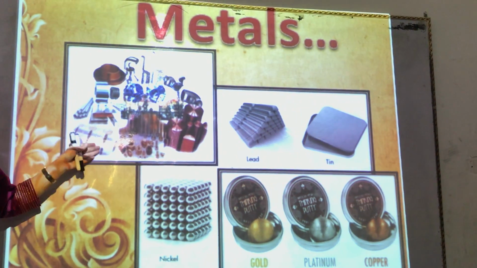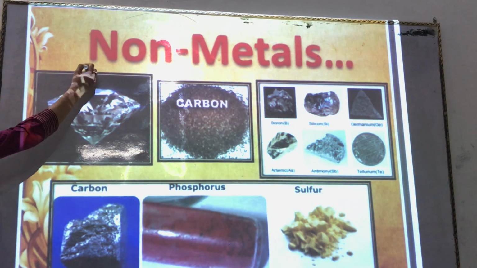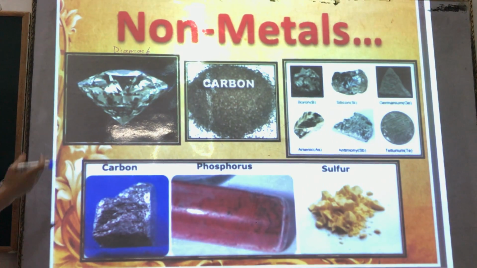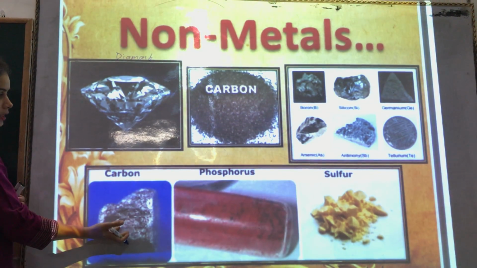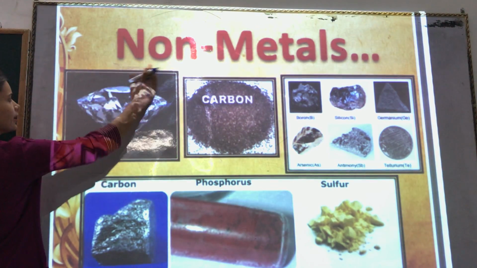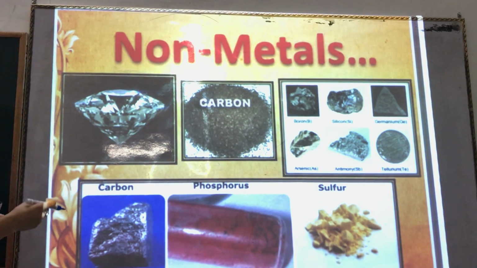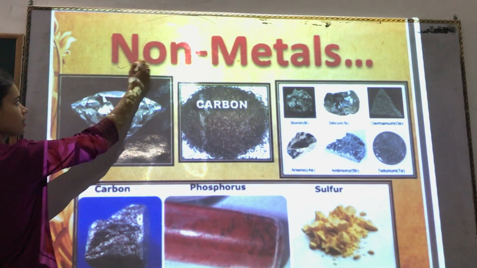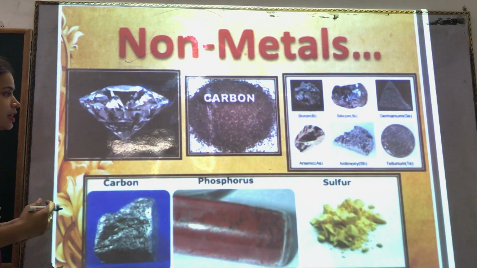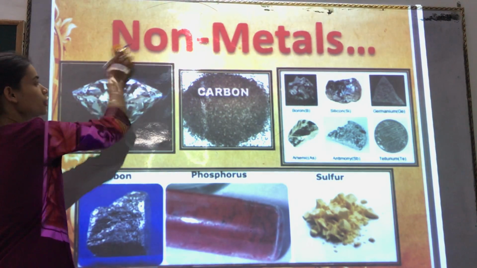Also, if we talk about non-metals, there are many non-metals. For example, diamond is a non-metal. Diamond, carbon, boron, silicon, phosphorus, sulfur. These all are non-metals. Now the question that comes here is, what is the main difference between metals and non-metals? What differentiates metals from non-metals, and how can we tell whether something is a metal or non-metal?